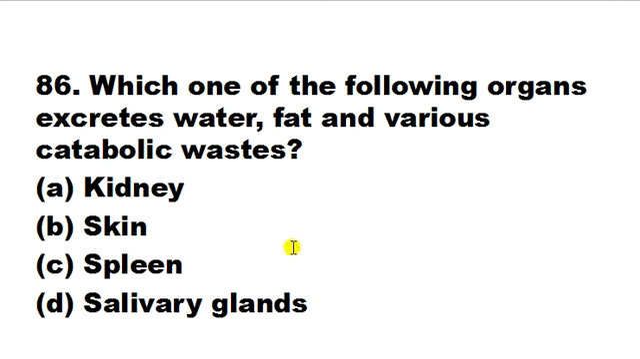Which one of the following organs excrete water, fat and various catabolic wastes? Kidney, skin, spleen, salivary glands. The correct answer is A. That means kidney is an organ that excretes water, fat and various catabolic waste in the human body.